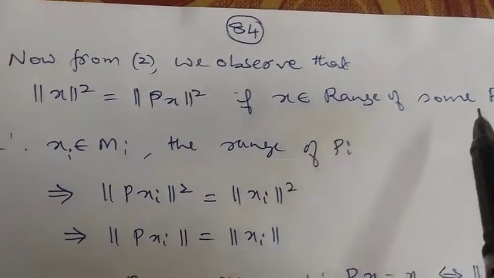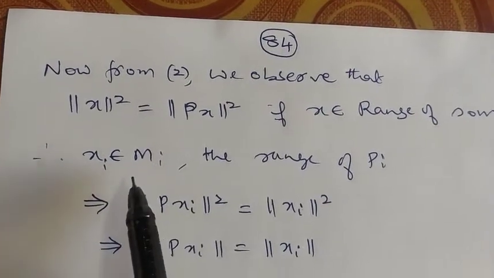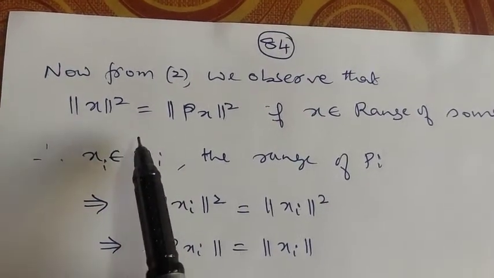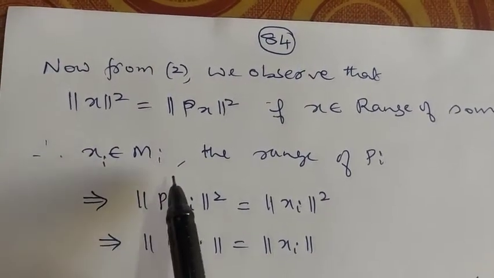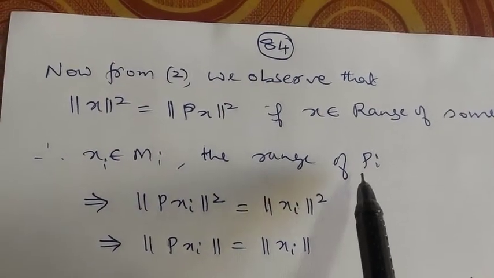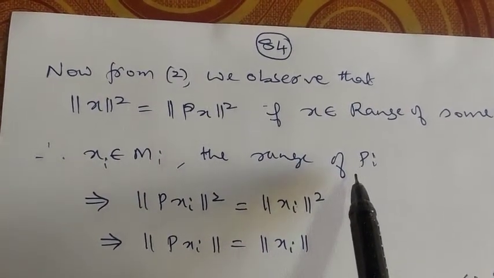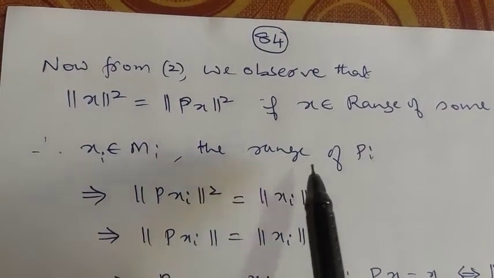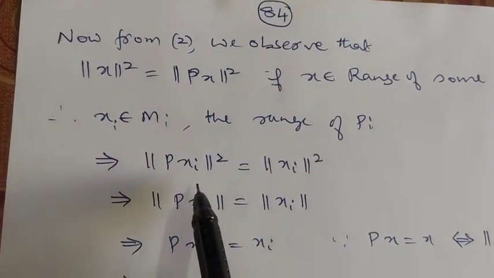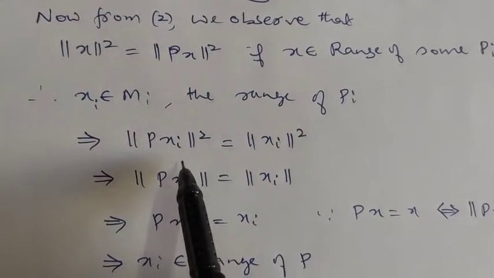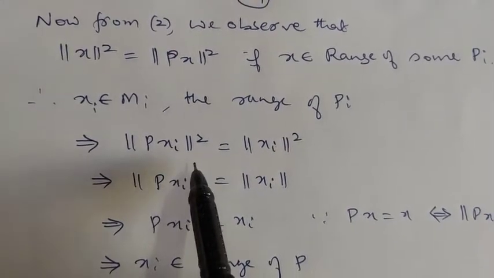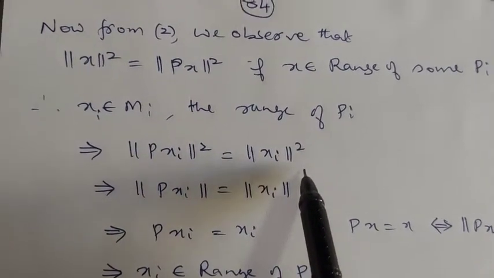Just now we have shown this. Therefore xi belongs to Mi, the range of Pi. This implies the norm of P of xi squared is equal to the norm of xi squared.